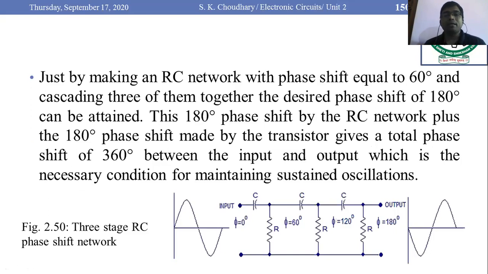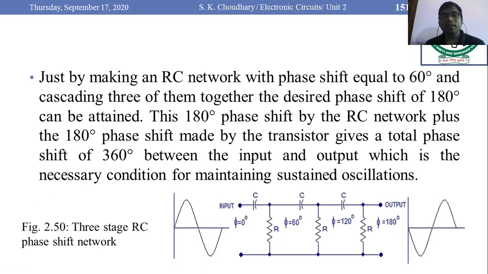Now we have to make a 3-stage RC network, and as per our requirement for the RC phase shift oscillator, we would adjust the phase shift equal to 180 degrees. For this purpose, what we have to do?